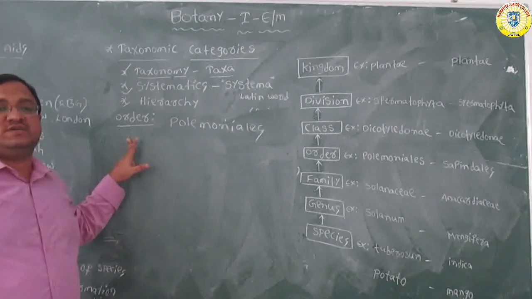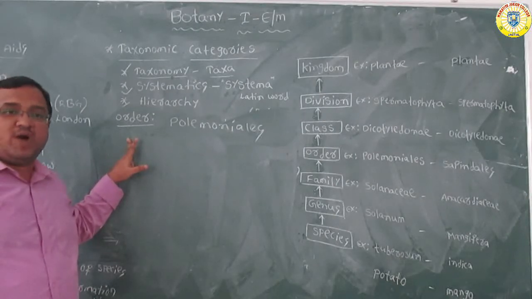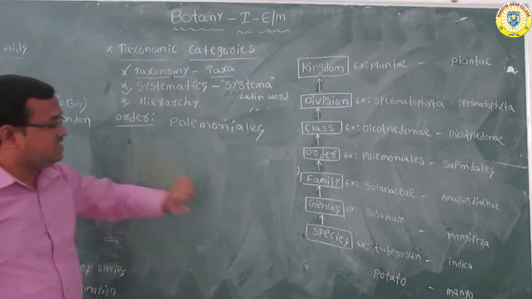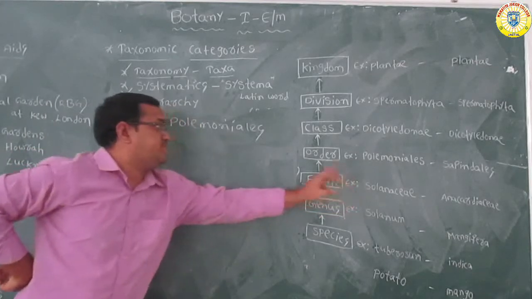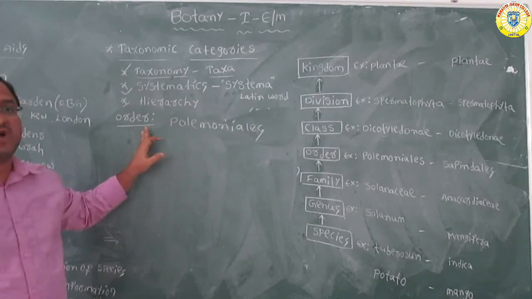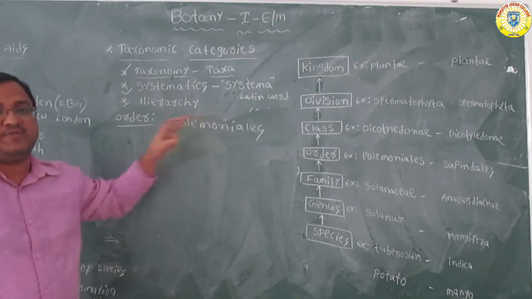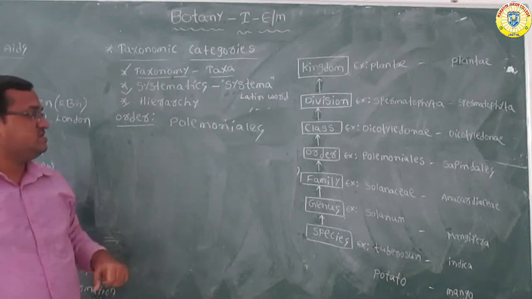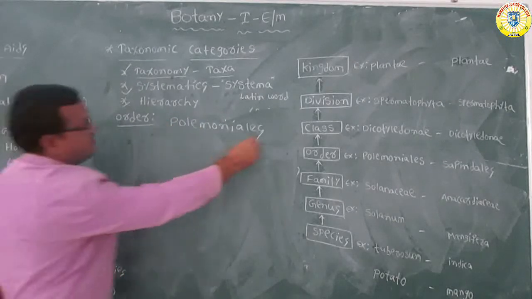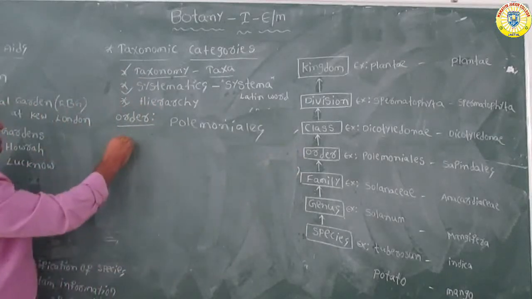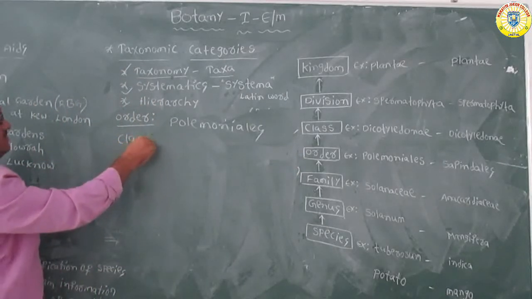Order includes the related families which have very less similar characters. Here you can see the family Solanaceae is included in the order, and the order name is Polymoniales. This is the example for the order Polymoniales. Next, class comes after order.